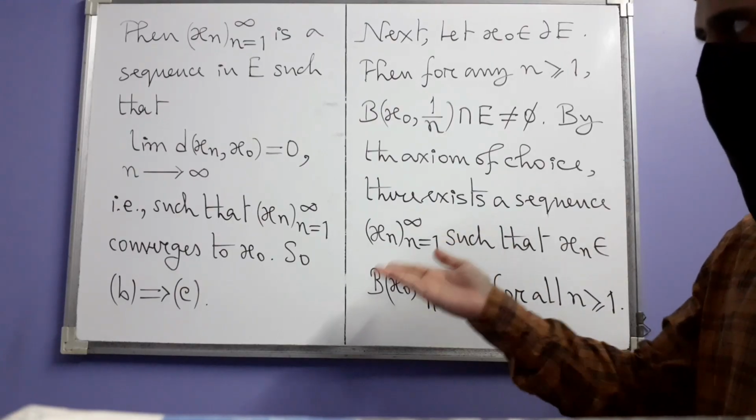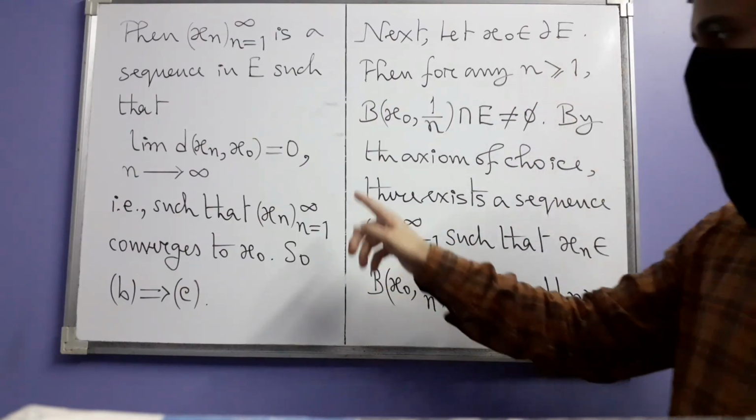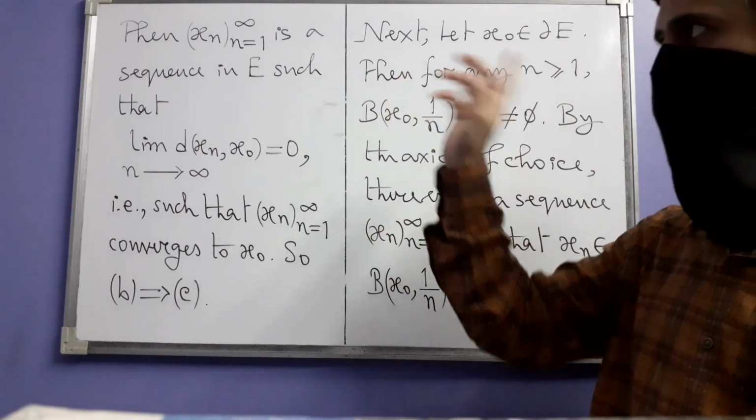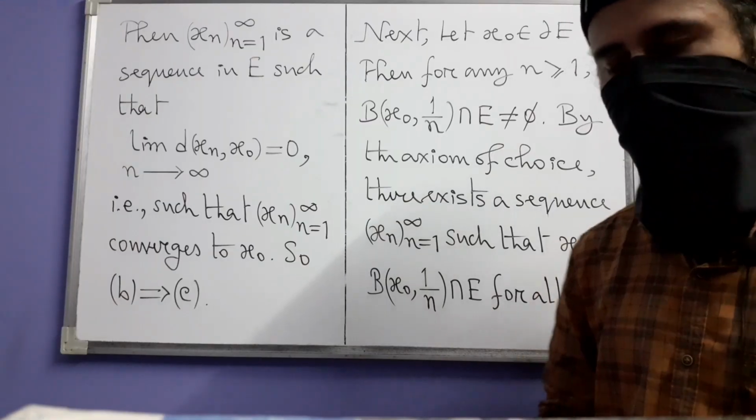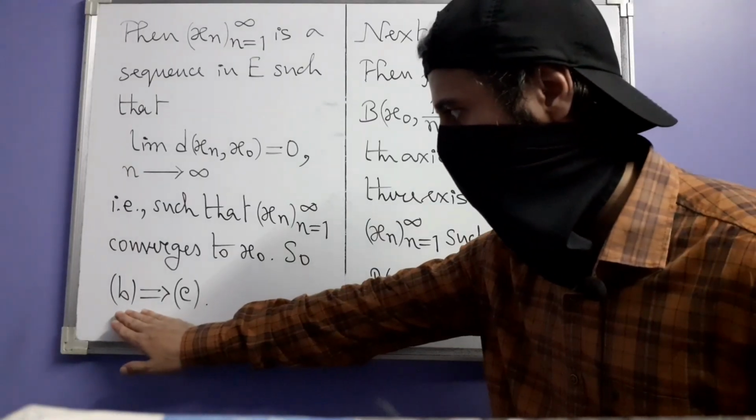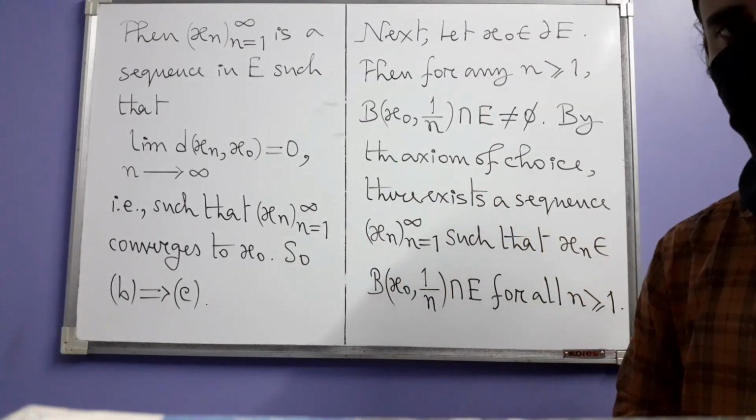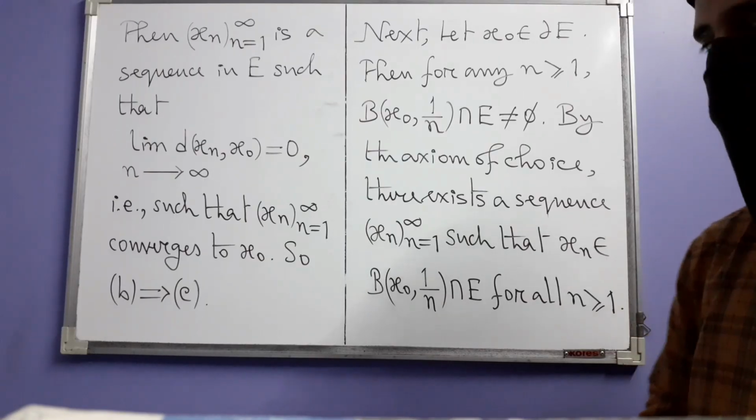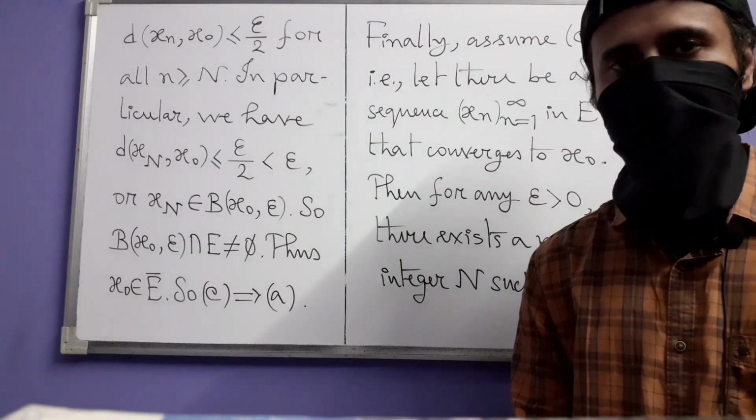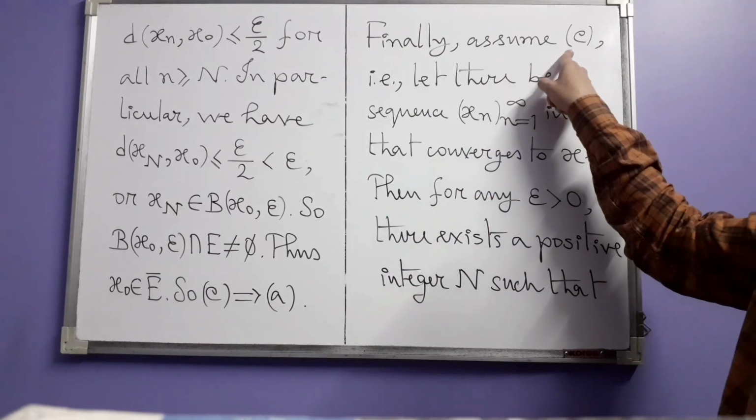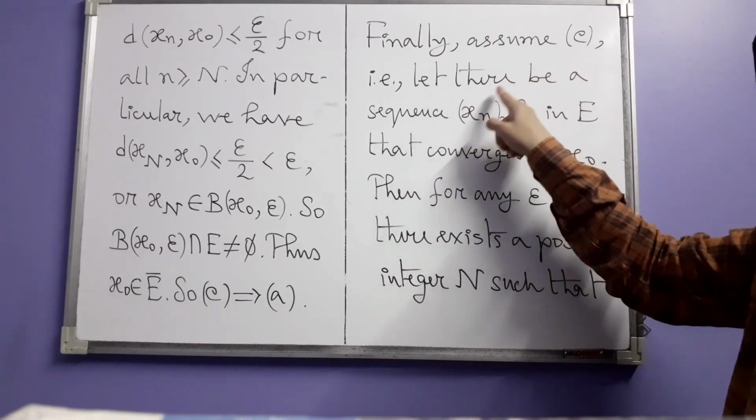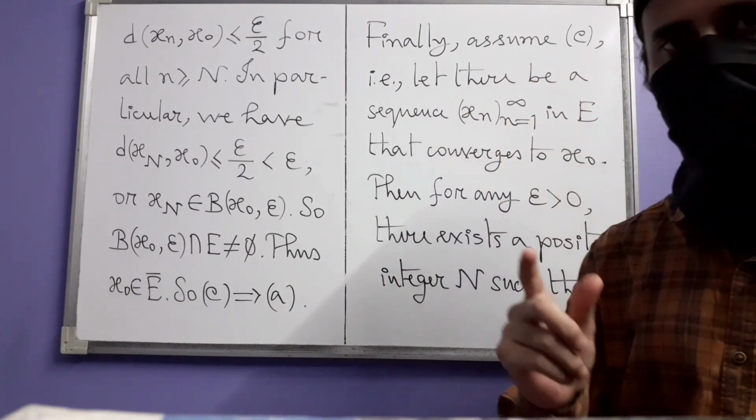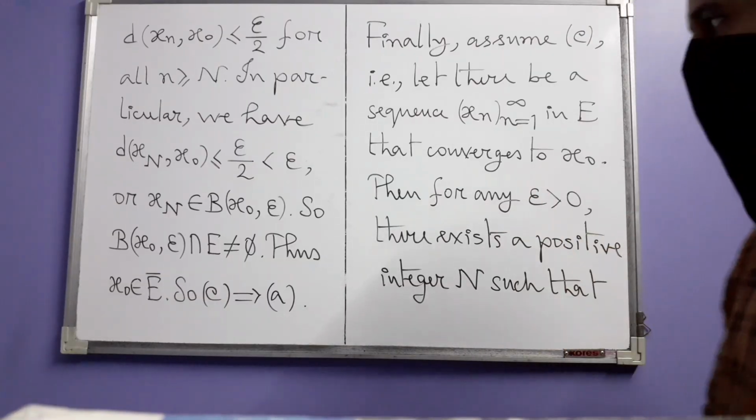And that's how, again, in this case also, you have found a sequence of points in E which converges to x0, and that's how B implies C. So now all we have to prove is that C implies A. So finally we assume the statement C. That means let there be a sequence xn in E that converges to the point x0.